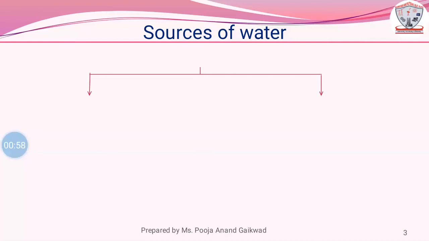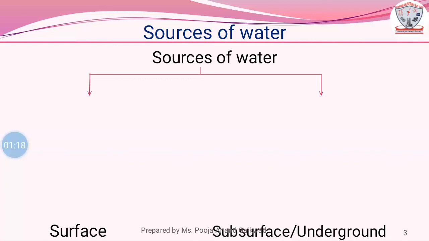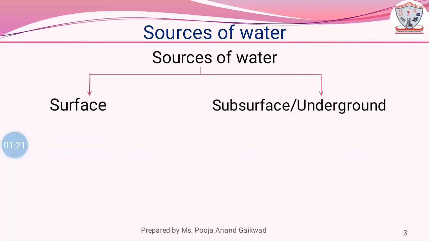Sources of water. Water is a vital natural resource which forms the basis of all life. To understand its different sources in a better way, it is classified in two categories. Surface sources.